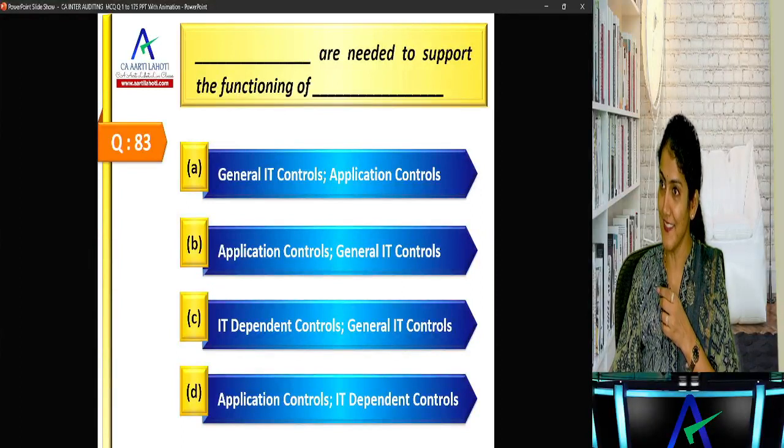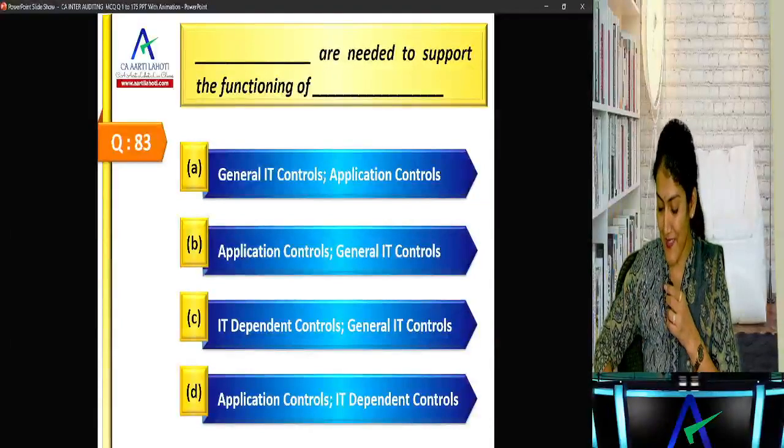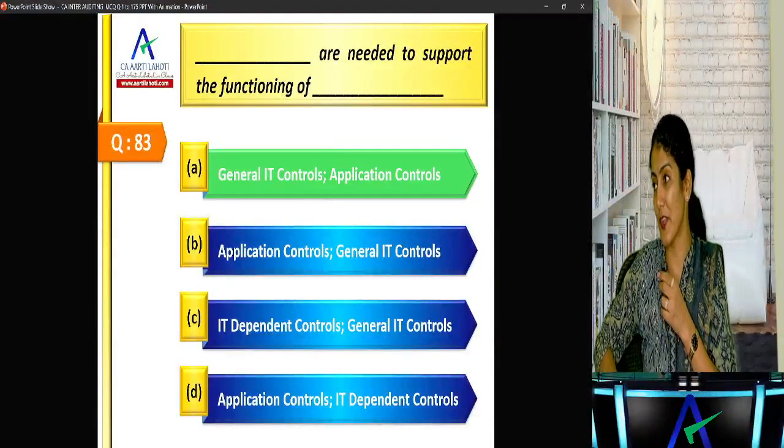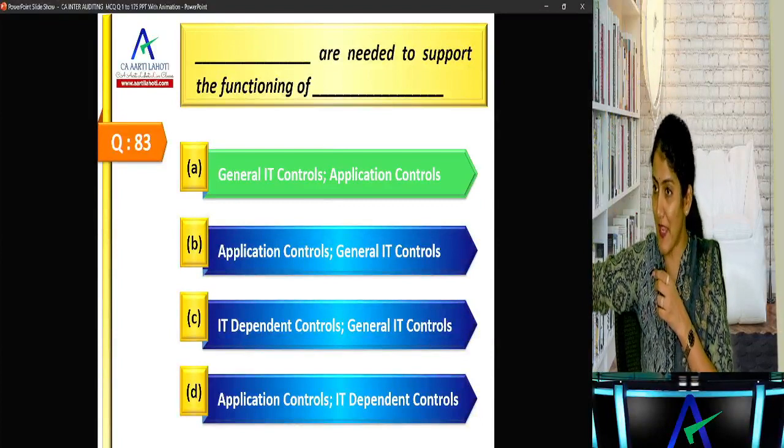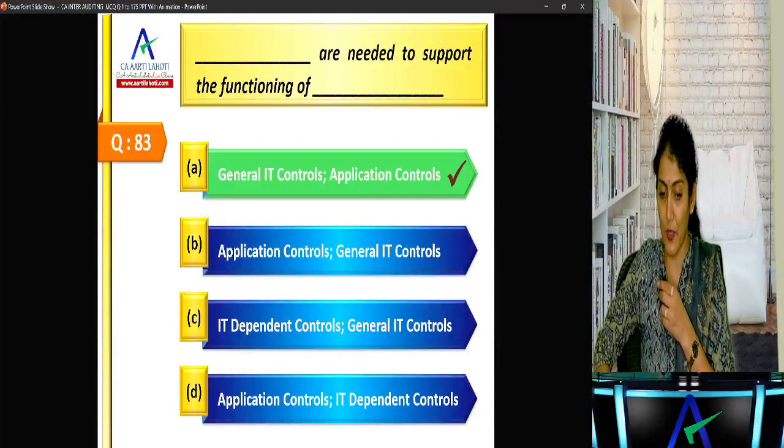You changed, huh? You changed political party. Okay. First you said application controls. Now you changed to A. Right? General IT controls are needed to support the effective functioning of the application controls. If the general IT is not effective, the application and the IT dependent controls cannot be effective.